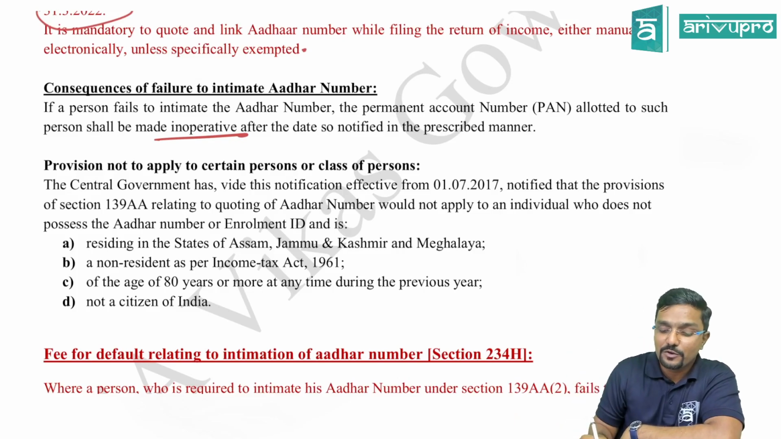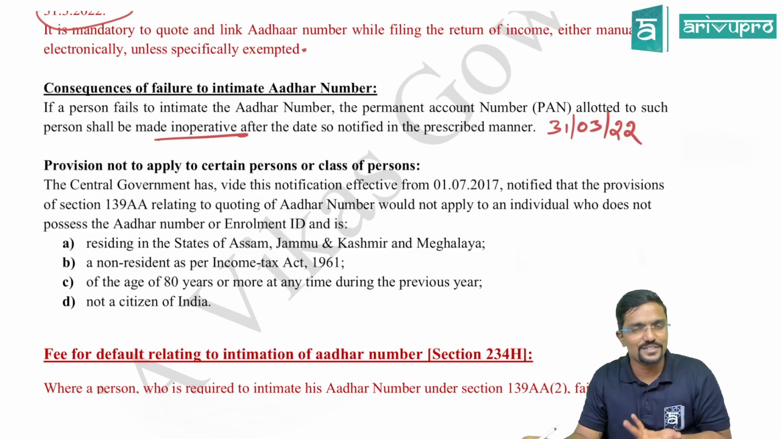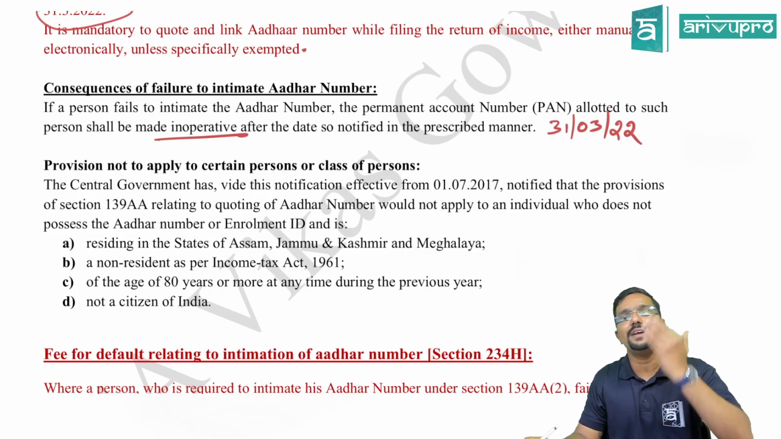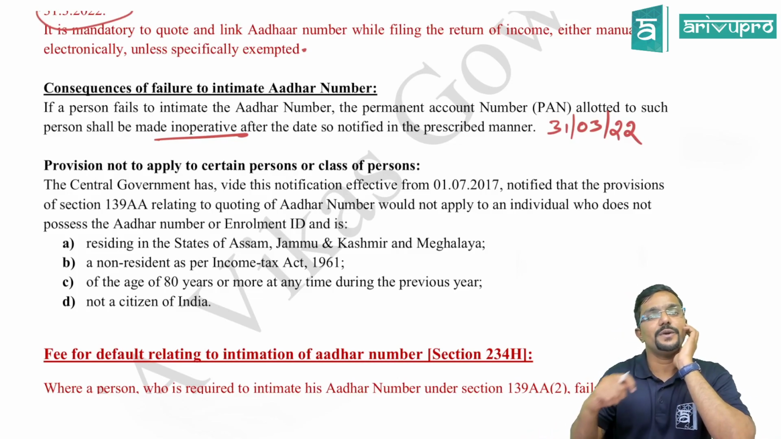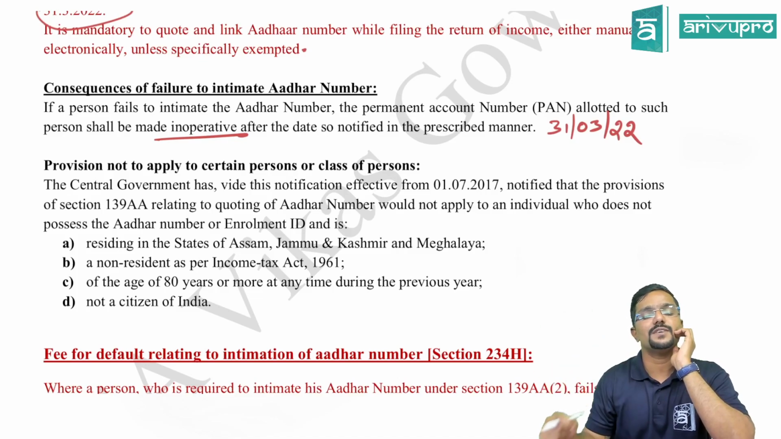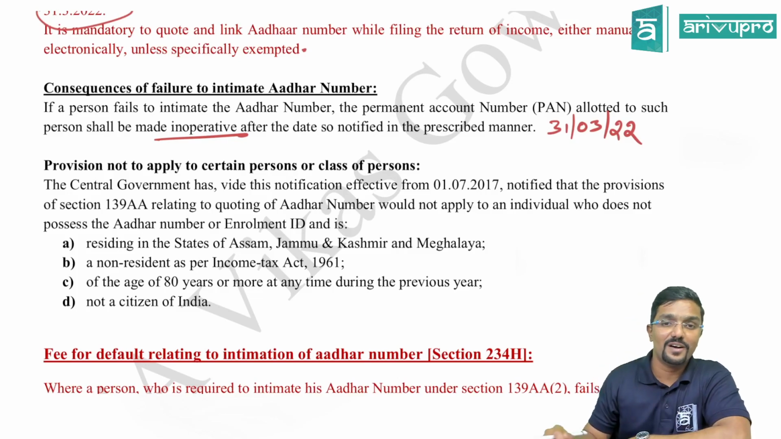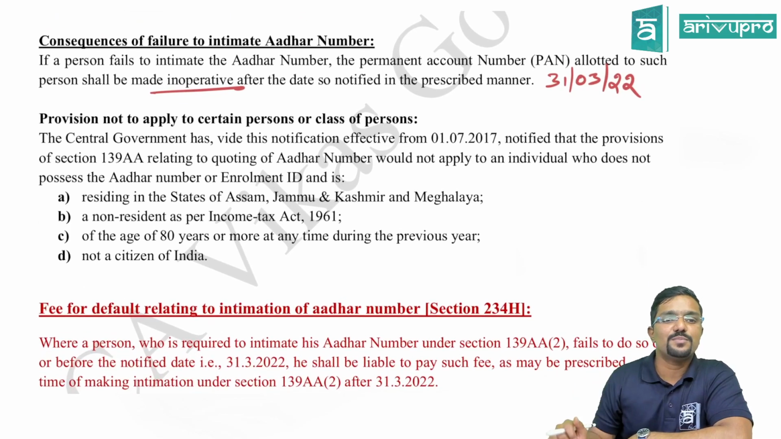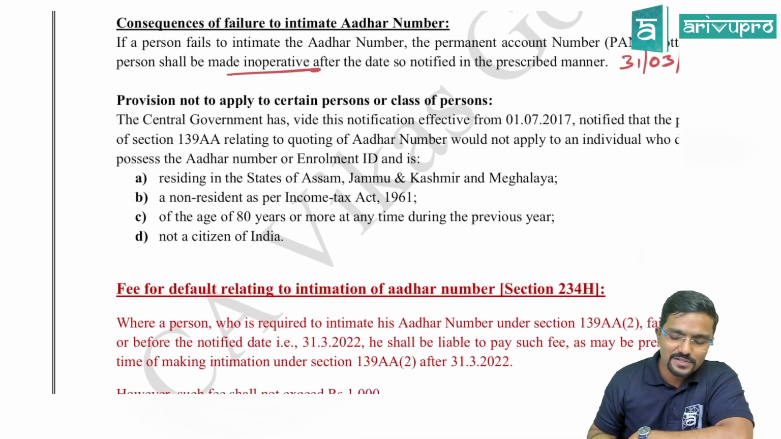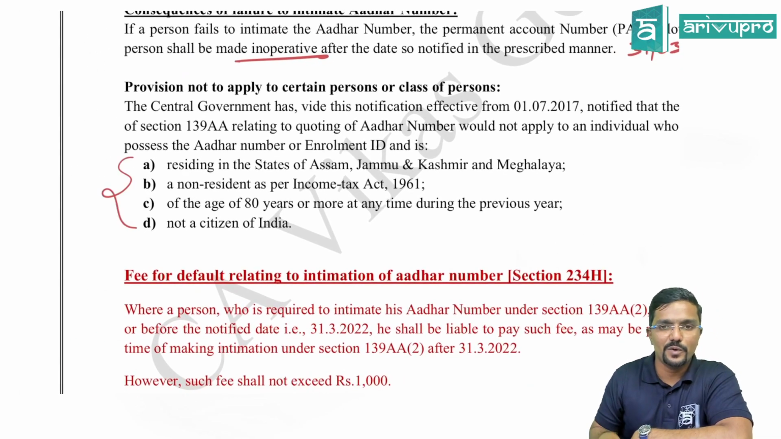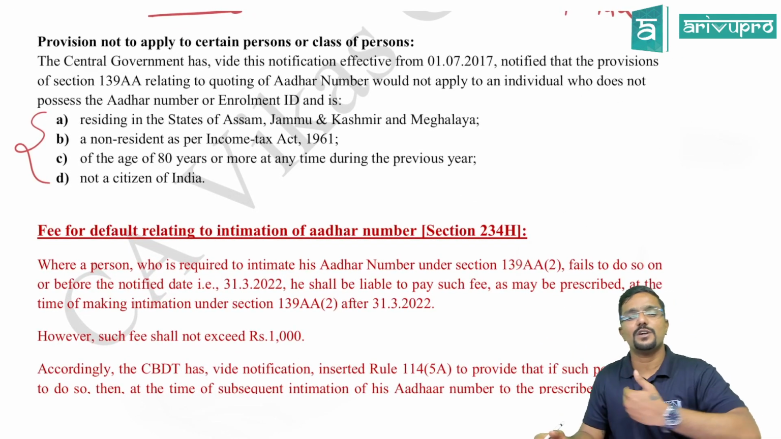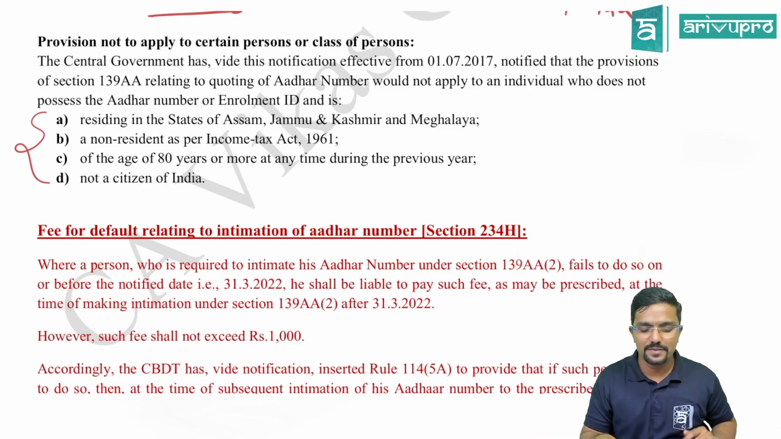And what was the date which was notified? 31st March 22, which is already over as of now. So if you fail to intimate your Aadhaar, or if you fail to link your Aadhaar with PAN within 31st March 22, then your PAN will become inoperative or invalid. And this provision will not be applicable in a few cases, which we have already seen. So I will not go into detail about this. So this provision is not applicable for a few people. What is that? It is given in that paragraph.